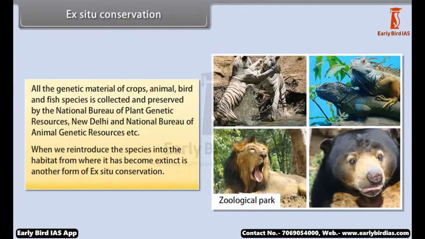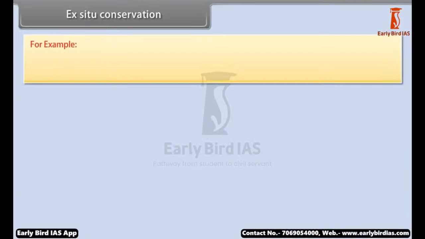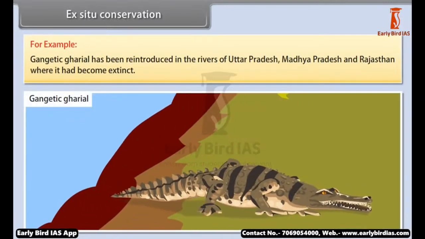Reintroducing a species into the habitat from where it has become extinct is another form of ex-situ conservation. For example, the Gangetic gharial has been reintroduced in the rivers of Uttar Pradesh, Madhya Pradesh and Rajasthan where it had become extinct.